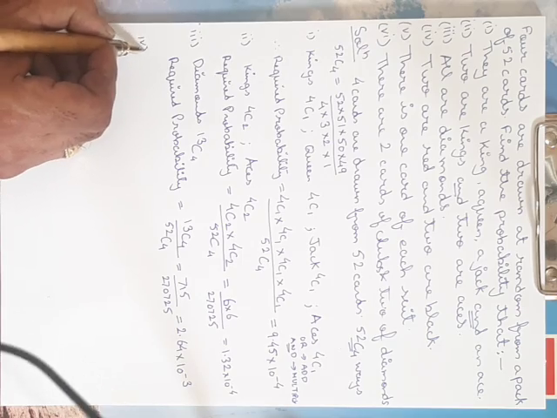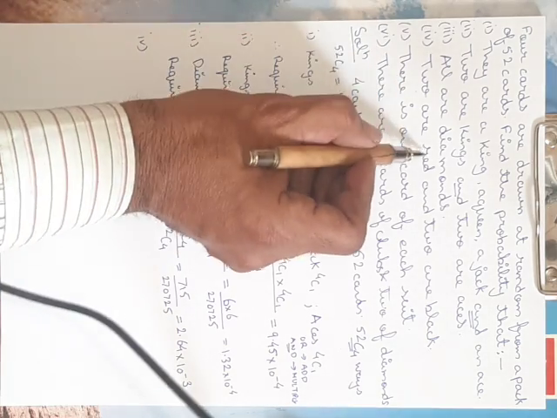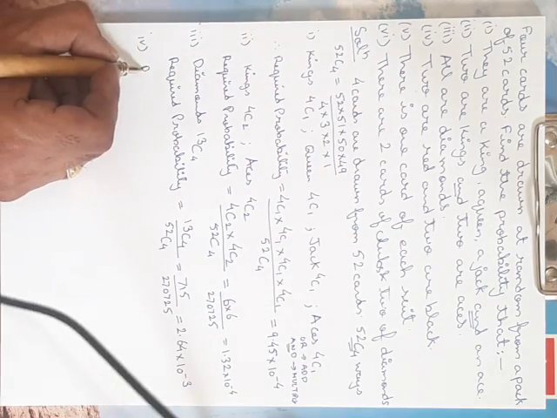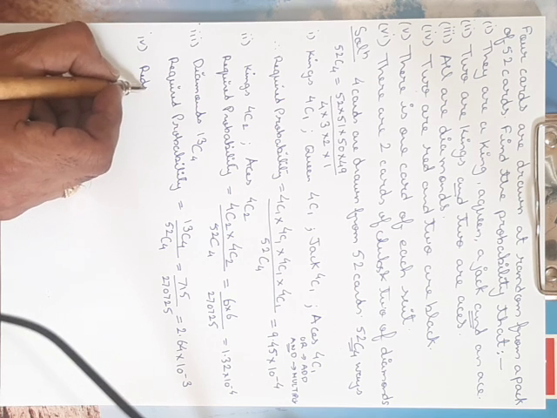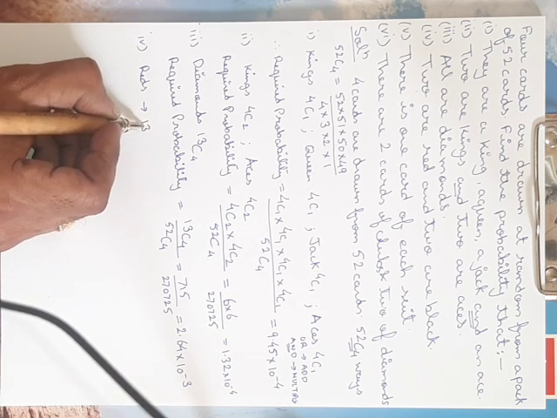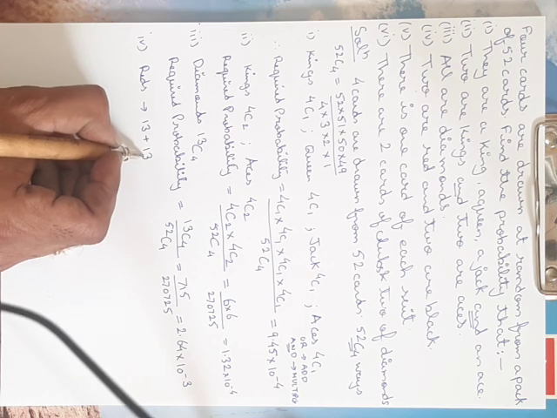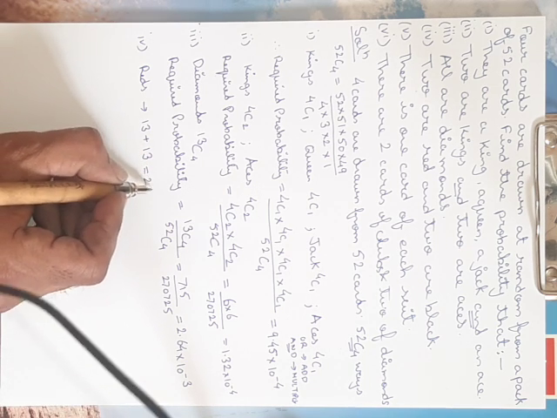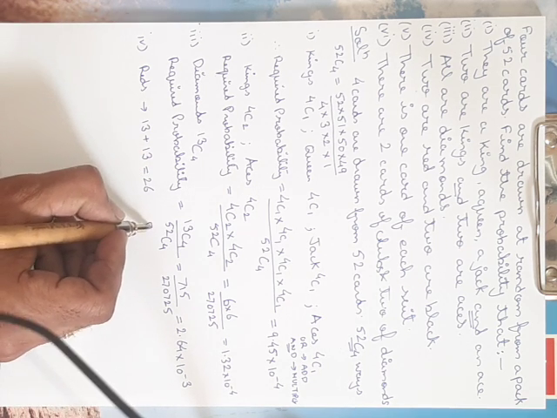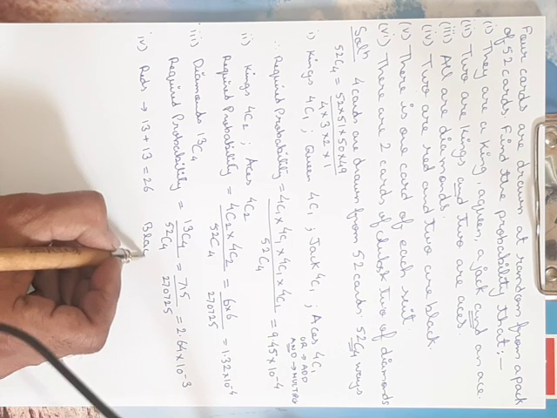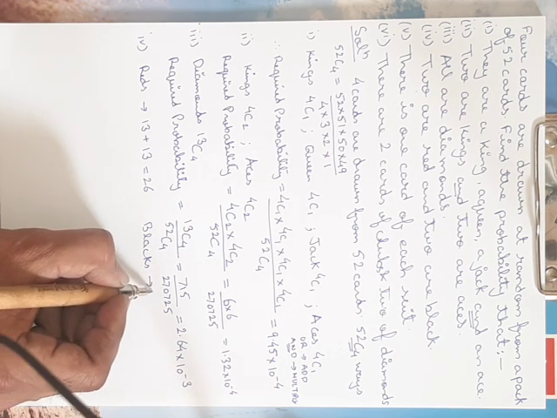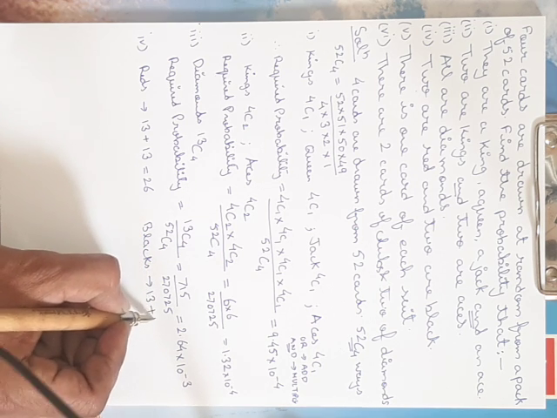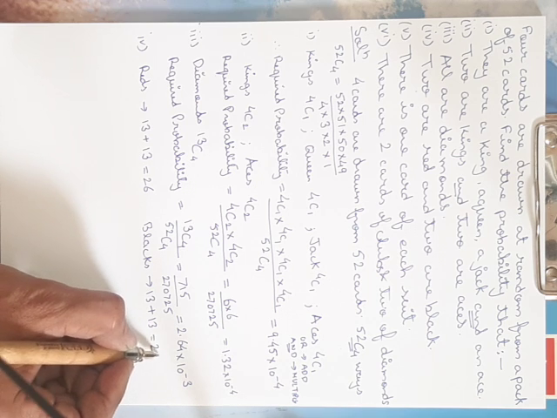Next, number 4, 2 are red and 2 are black. So how many reds are there? Reds are 13 plus 13, that means there are 26 reds. And how many blacks are there? Blacks are again the same, 13 plus 13, that is 26.